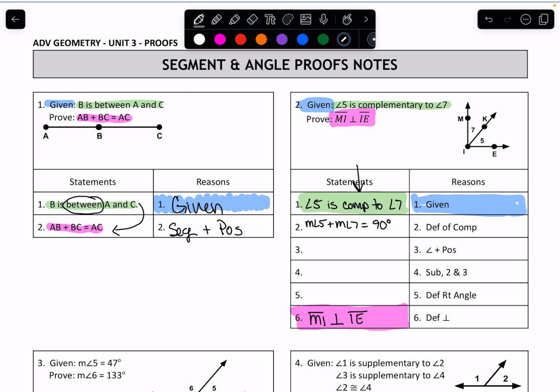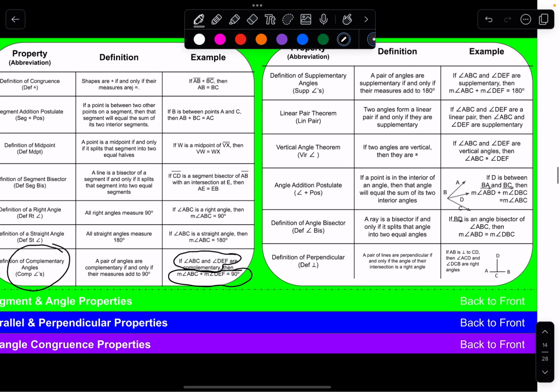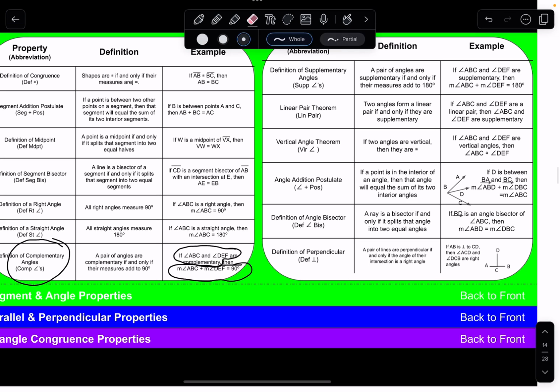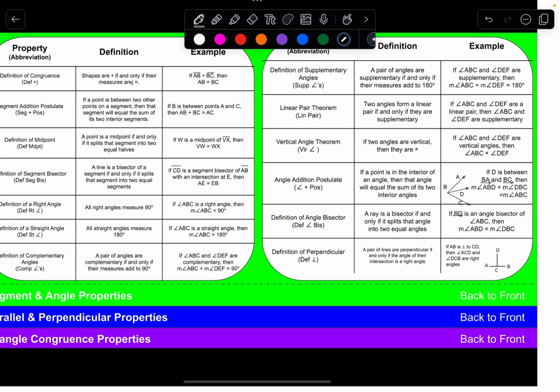So at this point, you may be a little lost at what to do. So we're going to use our reasons to help us, and that says angle addition postulate. So let's go see what angle addition postulate says. We're going to come up here, and angle addition postulate is here. And it says that as soon as we know that things are going to have an angle addition postulate, you add the two pieces together and set it equal to the whole thing.